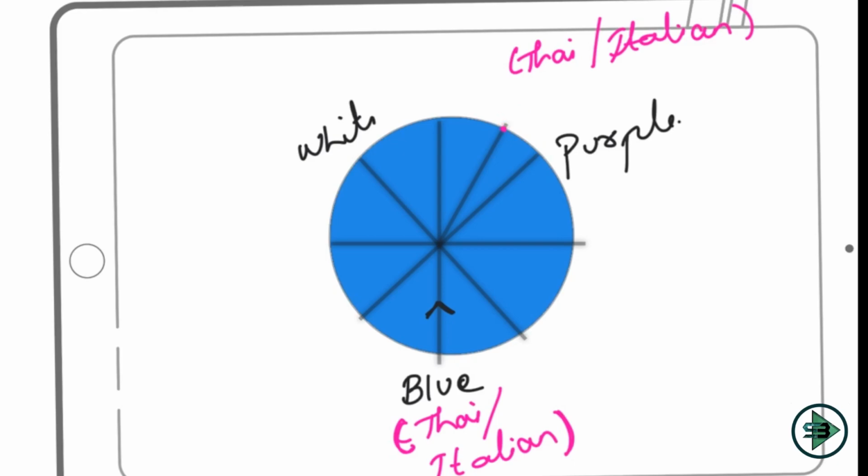Okay, so where can I find Indian? Indian can be at the position of white. Indian can be at the position of purple. There is no other position that is left for Indian.